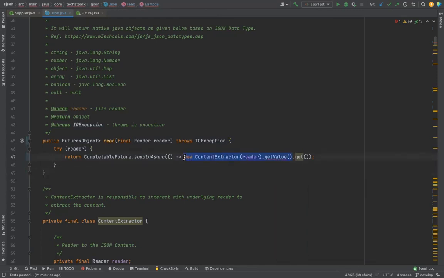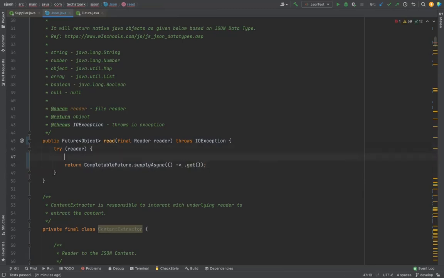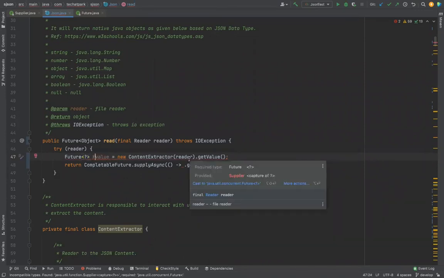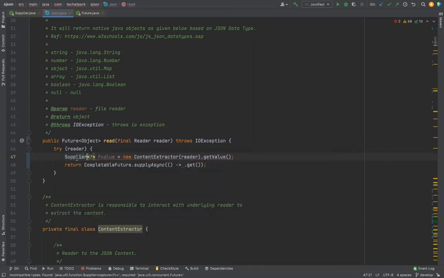How do you avoid try catch? Is value. This is a future value. Sorry, supplier dot get. Am I making sense? Okay, that you are basically calling that. Yeah.